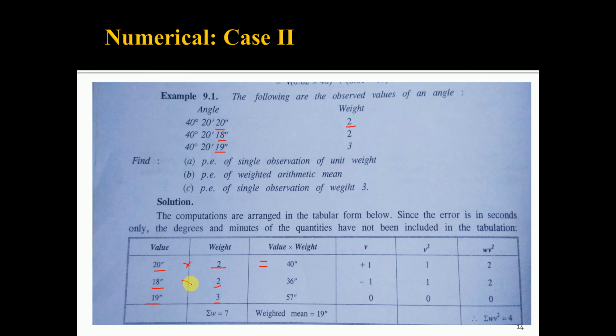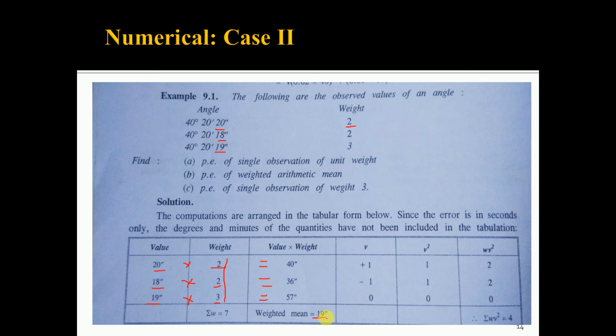In the second case 18 multiplied by 2 is equal to 36 seconds. For the third observation 19 multiplied by 3 is equal to 57 seconds. So the weighted mean is 19 seconds. How to get the weighted mean of 19 seconds? 40 plus 36 plus 57 divided by the summation of the weights, that is 7, you will get the weighted mean as 19 seconds.